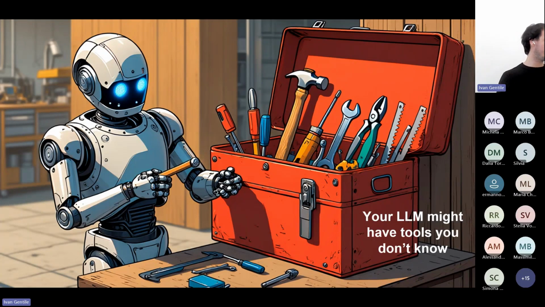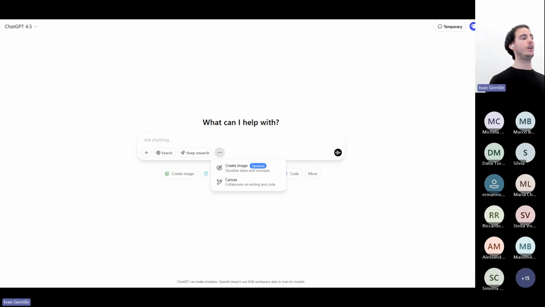Another thing: now, with all these models within the LLM world, the understanding is that they are able to use tools. We're going to see very quickly what these tools are, but it's good to be informed that they have tools available that they can use, which we might not know about. So if I go on the screen page of ChatGPT, which is the most popular, first of all, be mindful that on the top left we have which model we are using. GPT 4.5 is the new version, but you can select which model is the best. I will not talk about reasoning models here, which are a bit of a different paradigm.